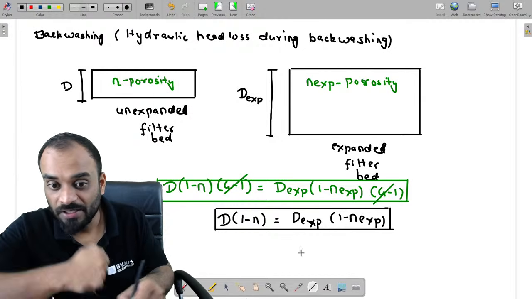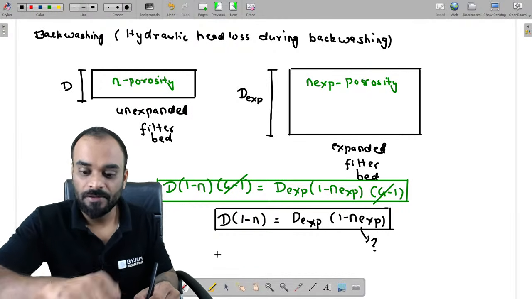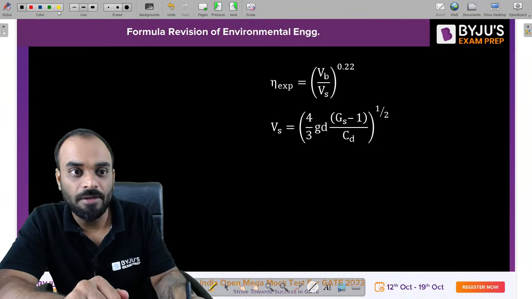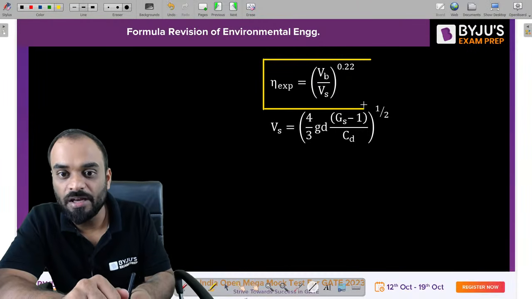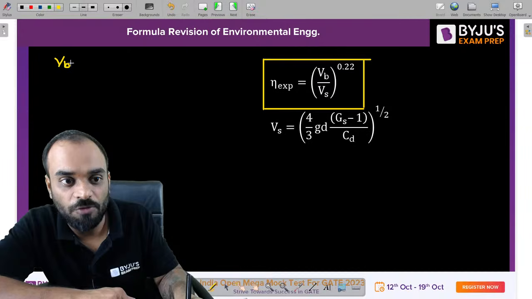Now the question is, eta expanded will depend upon some empirical formula, right? Eta expanded is VB by VS. What is VB? That is basically the velocity of backwash.